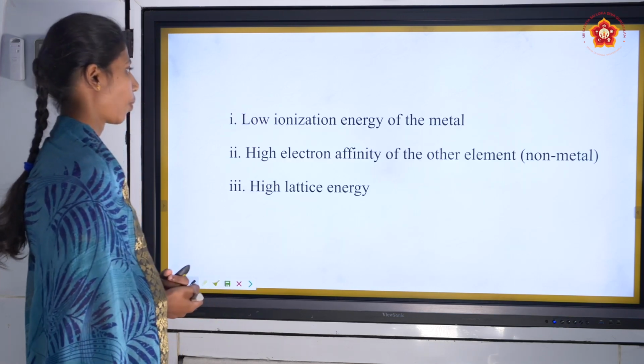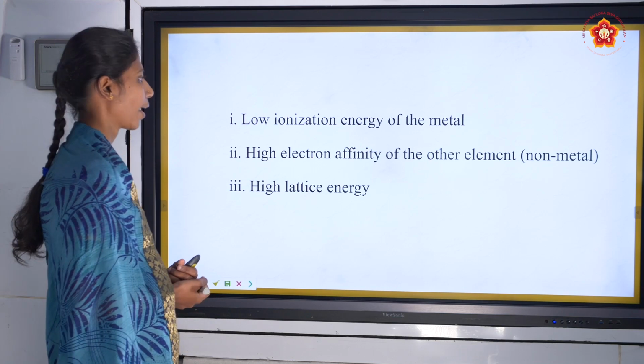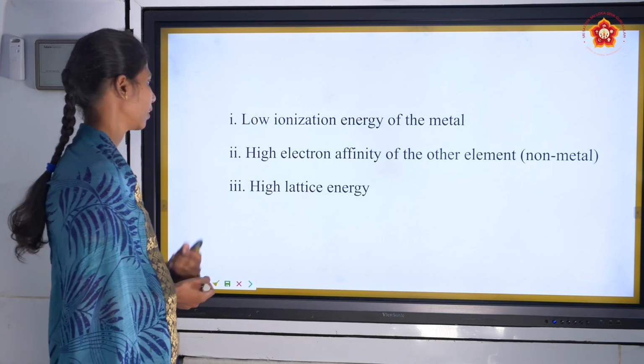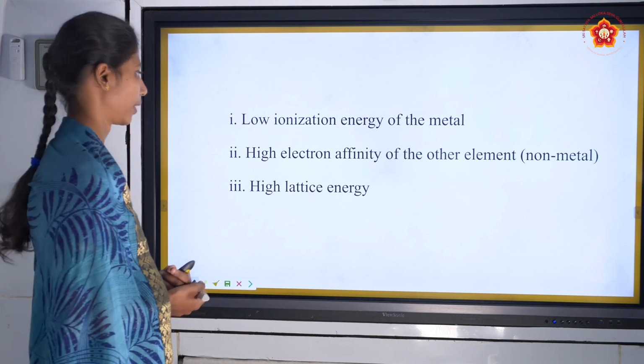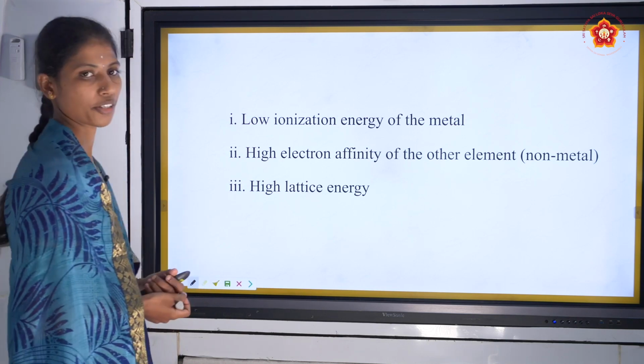Next, a few important points: low ionization energy of the metal, high electron affinity of the other element, that is the non-metal, and high lattice energy.